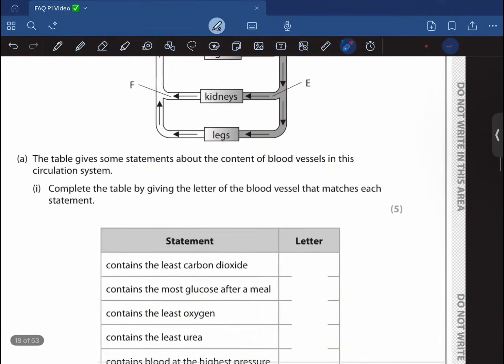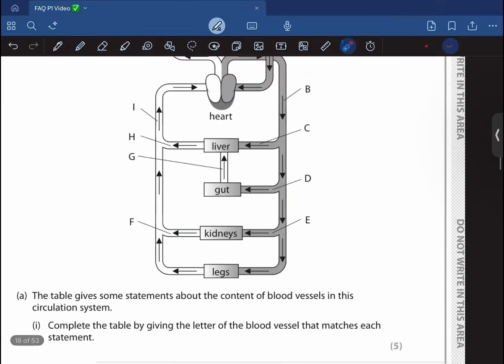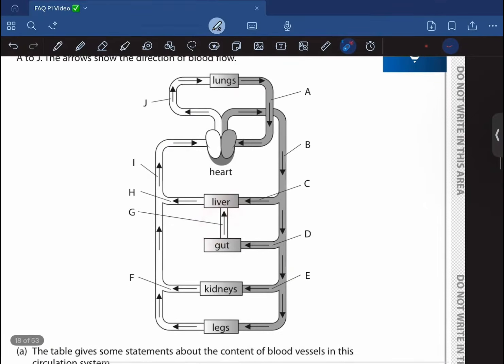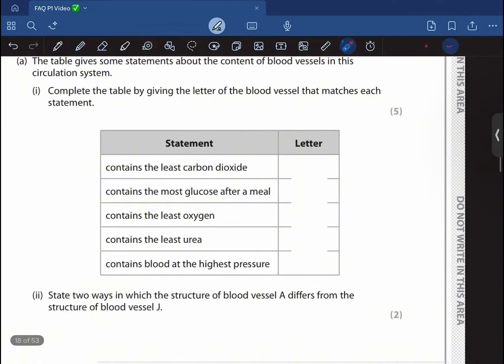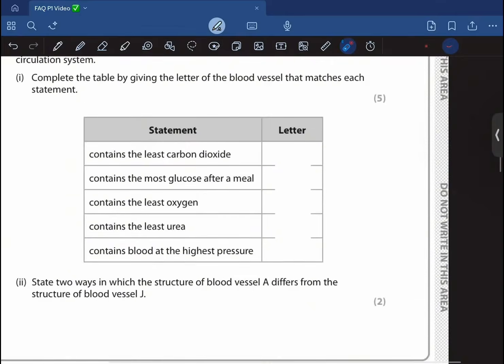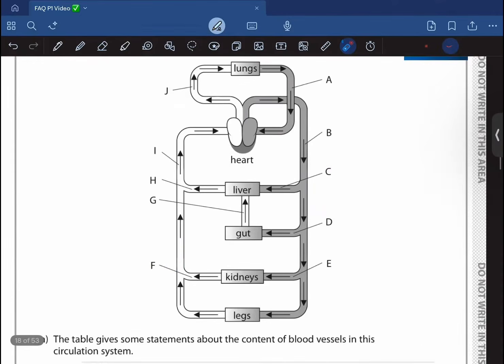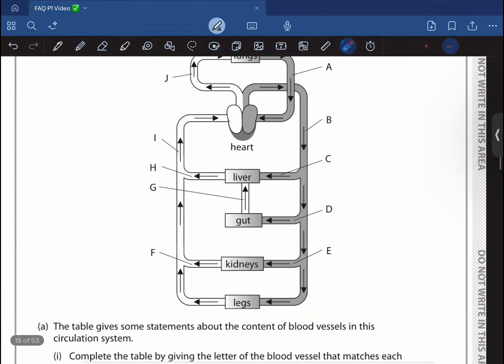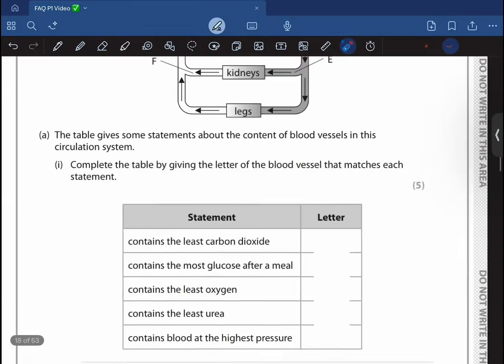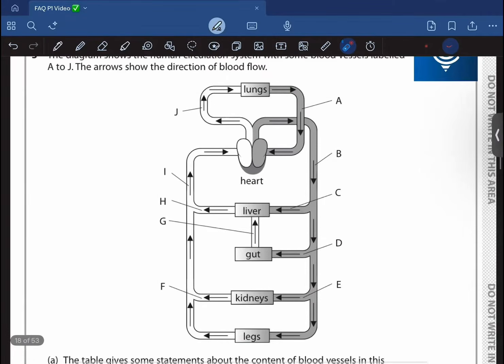Contains least carbon dioxide is going to be pulmonary vein A. Contains most glucose after a meal is going to be this hepatic portal vein G. Contains least oxygen is going to be this J, pulmonary artery. Contains least urea is going to be renal vein F. Contains highest blood pressure is going to be aorta B.